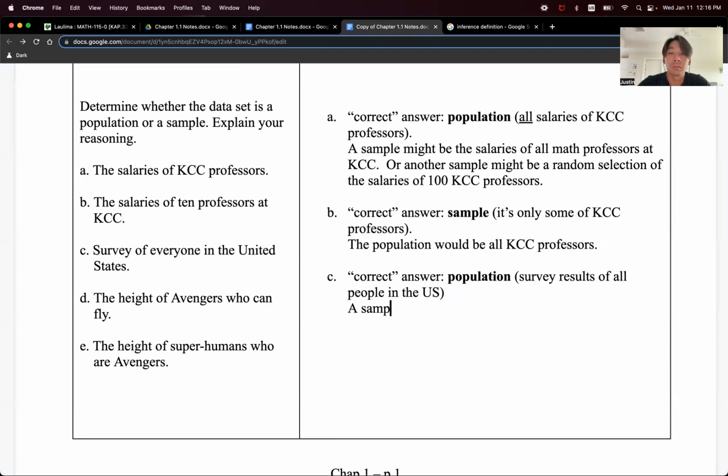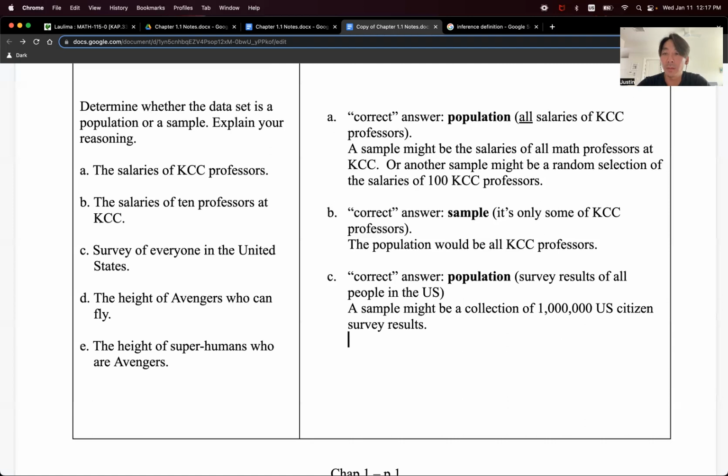A sample might be just a collection of, let's just say, 1 million. You can have a large sample like that, still only a sample because it's not the entire population, right? So a collection of 1 million, what do you say? US citizen survey results. Okay, how could you argue that this is a sample instead?